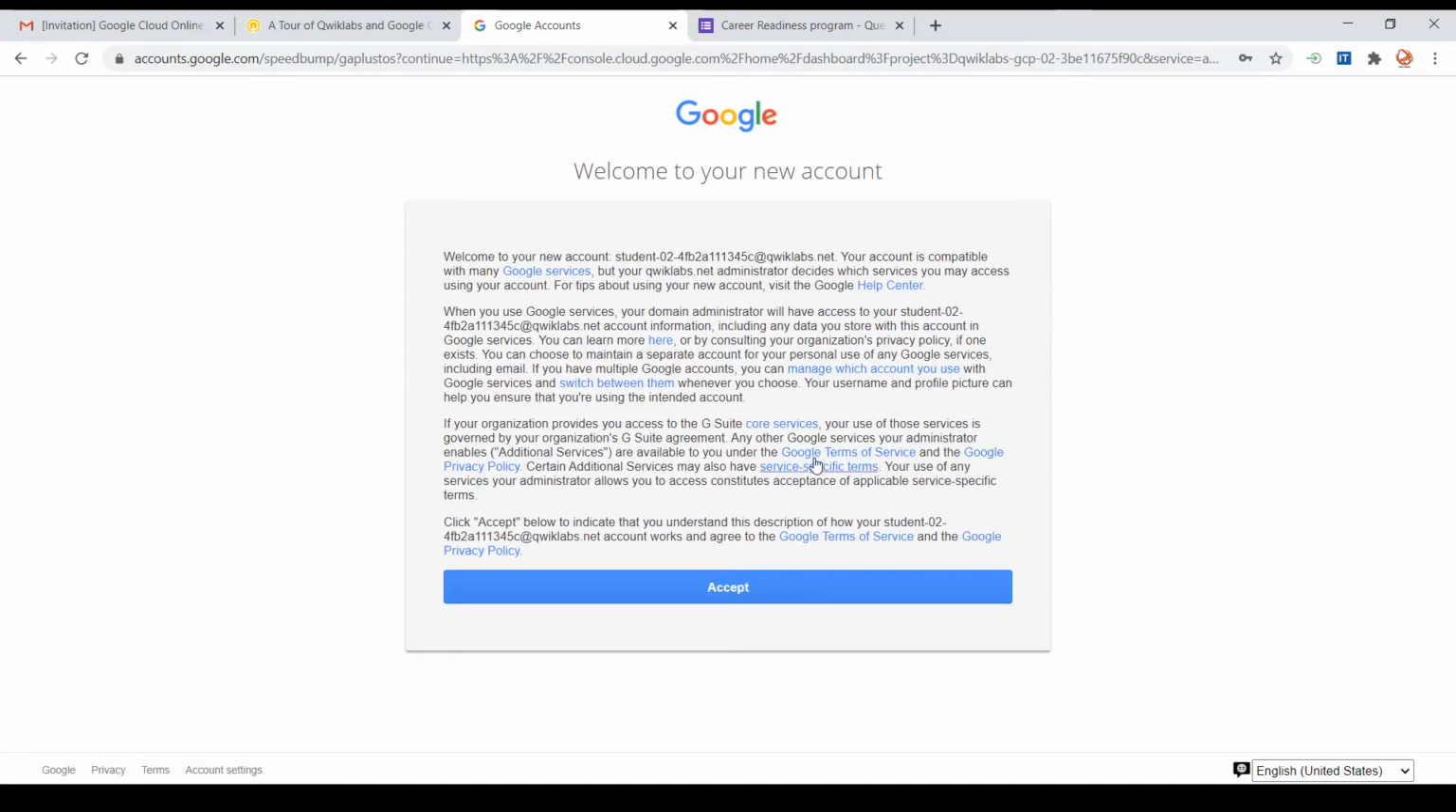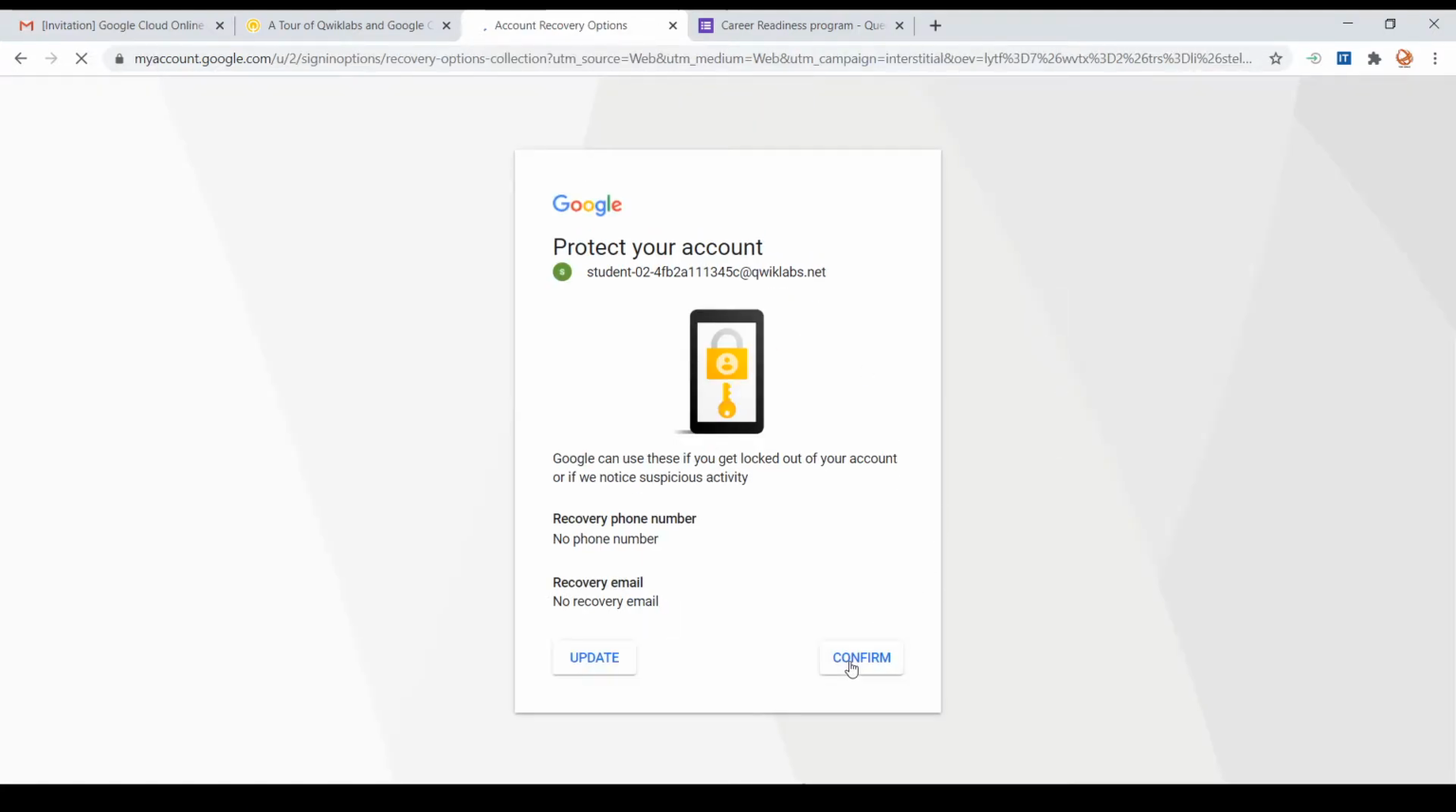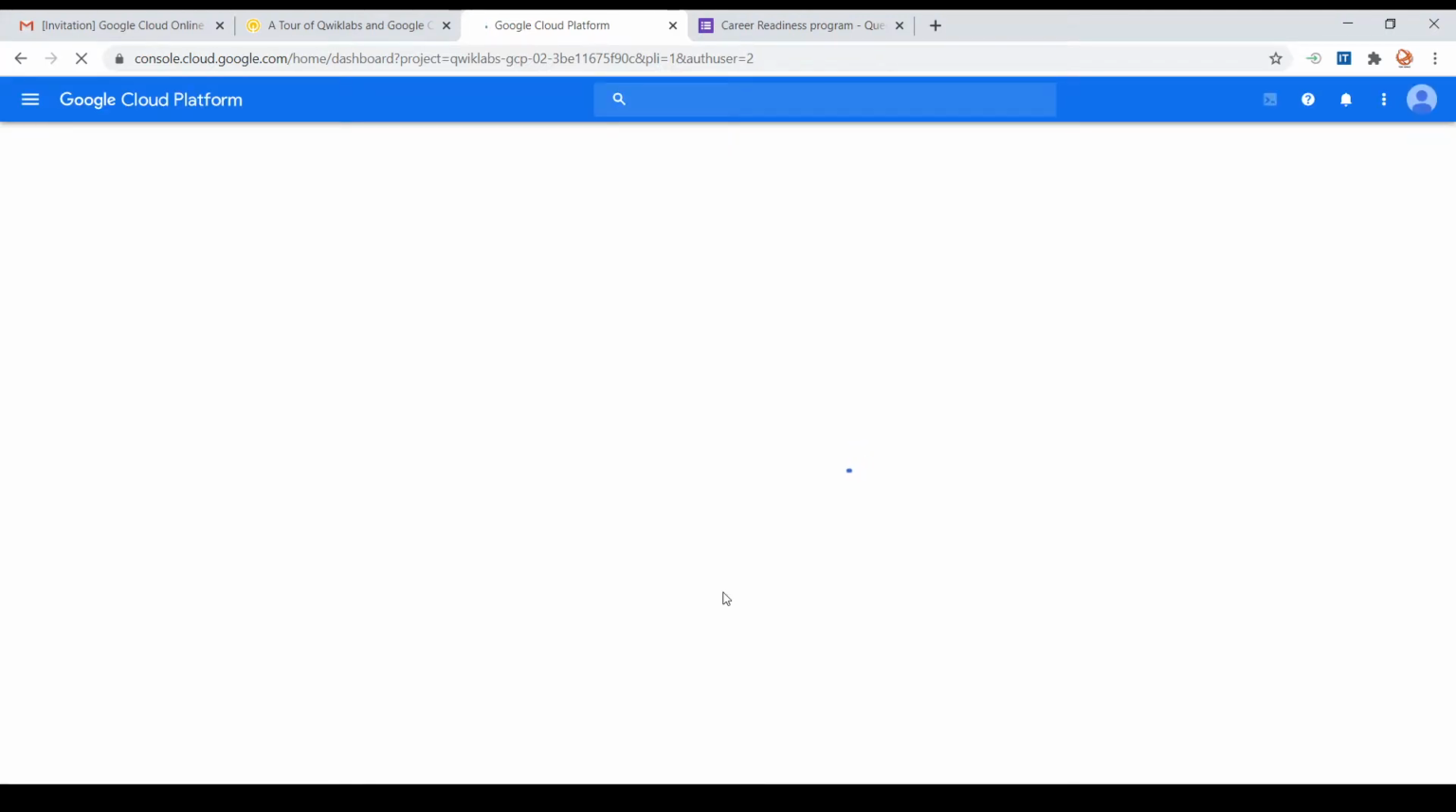Before you go to the Google platform, Google will be asking you to accept some terms and conditions, and also to confirm the recovery mail and recovery phone. Here, this is a temporary account created by Quick Labs, so no need to update your recovery phone number and recovery mail. You can directly go on to the Google Cloud Platform. Inside the Cloud Platform, you will be prompted to accept the terms and conditions of Google. So simply click on accept terms and conditions.